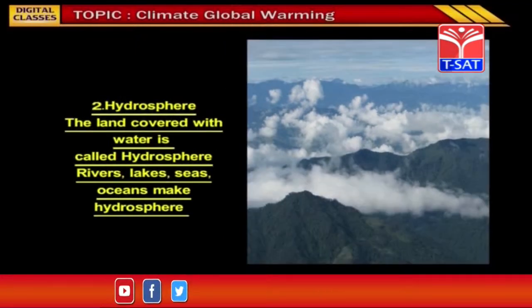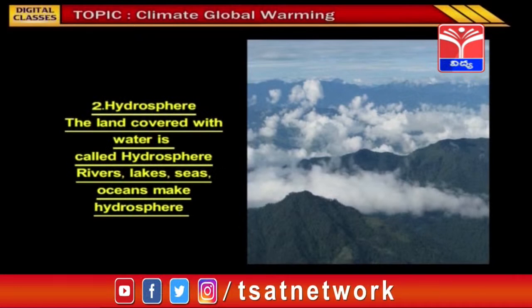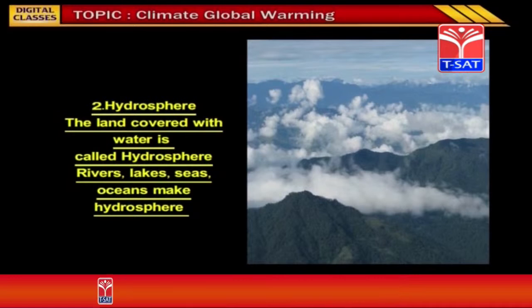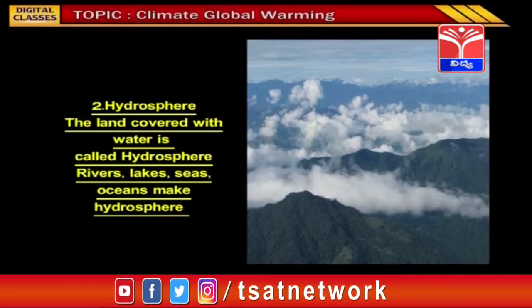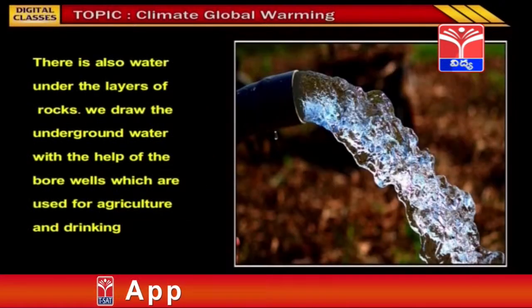Hydrosphere. The land covered with water is called hydrosphere. Rivers, lakes, seas, oceans make the hydrosphere. Children, all the water bodies you observe on the globe which are marked in blue are called the hydrosphere. So, the hydrosphere covers all the water bodies like lakes, rivers, seas and oceans. There is also water under the layers of rocks. We draw the underground water with the help of bore wells, which is used for agriculture and drinking.